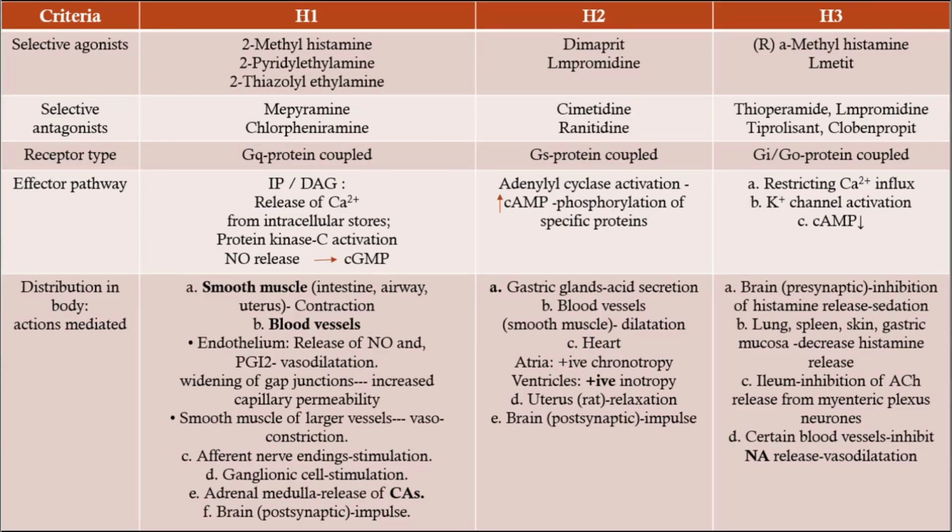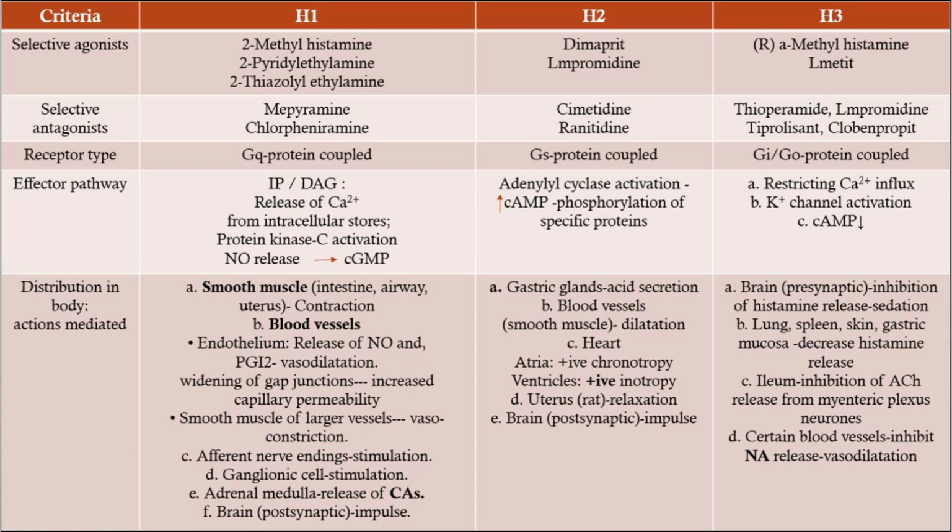Now these are three receptors, H1, H2 and H3, and let's see the properties of these three receptors. So very first is the H1 receptor. Selective agonists for the H1 receptor are 2-methylhistamine, 2-pyridylethylamine and 2-thiazolylethylamine. Selective antagonists are mepyramine and chlorpheniramine.